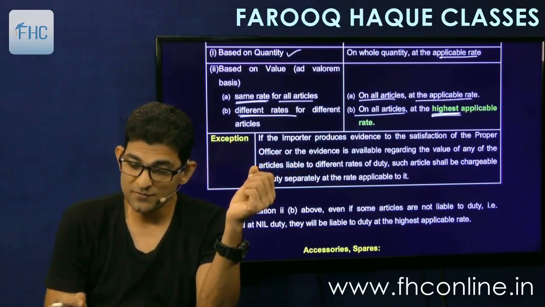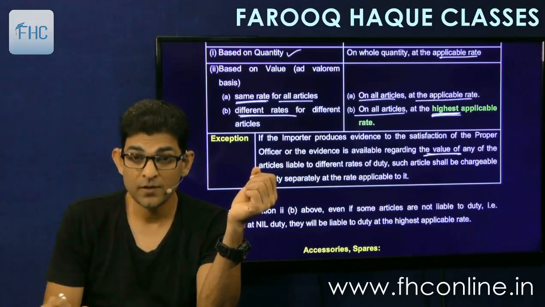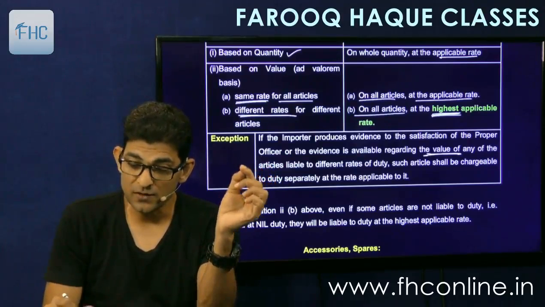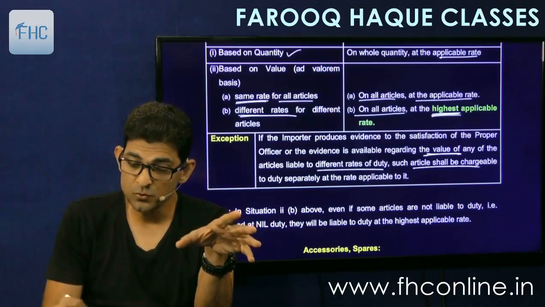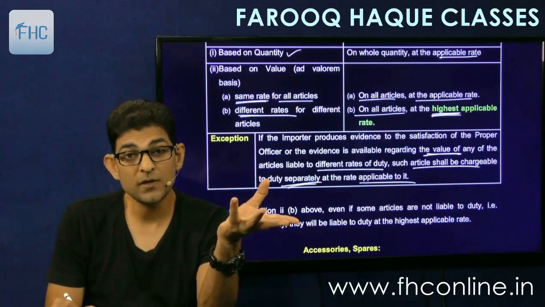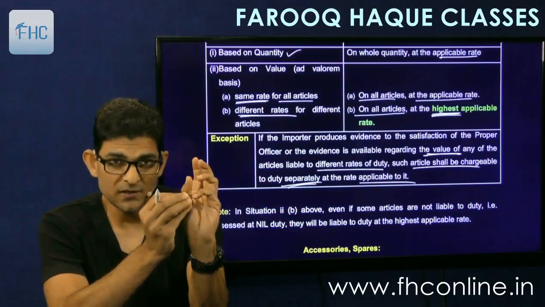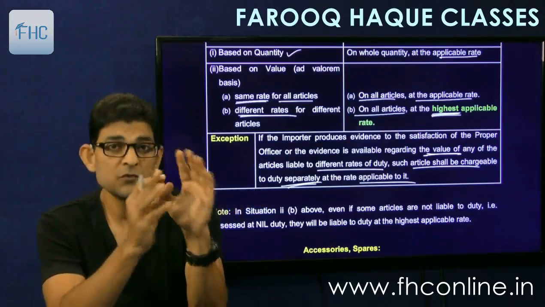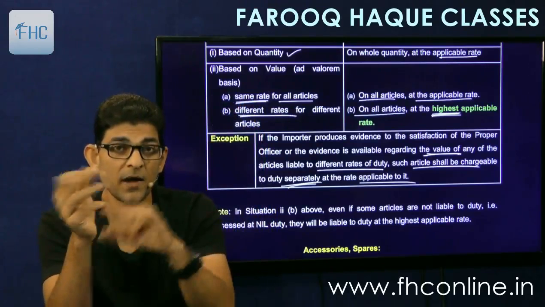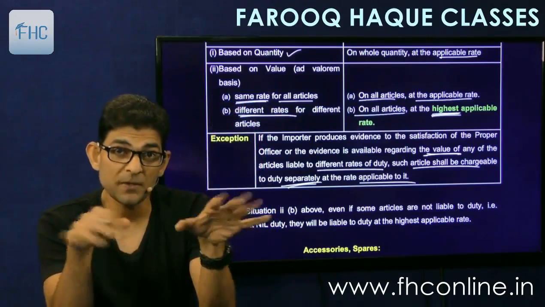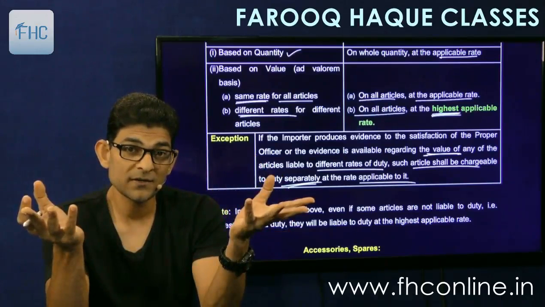If the importer produces evidence to the satisfaction of the proper officer, or the evidence is available regarding the value of any of the articles liable to different rates, such article shall be chargeable to duty separately at the rate applicable to it. So now you can show the different value for some of the articles or all of them. If you show for some, then those will be charged separately, and the remaining will be charged at the highest rate. And if you show the value for each item separately, then each article will be charged separately. Simple.